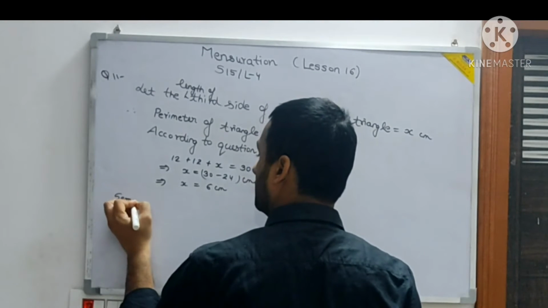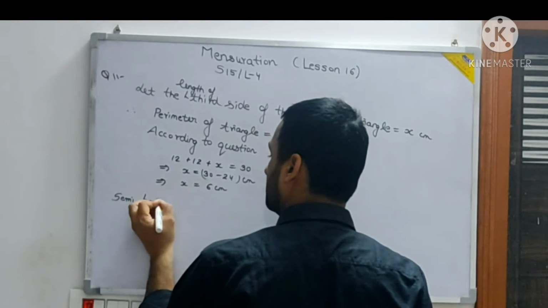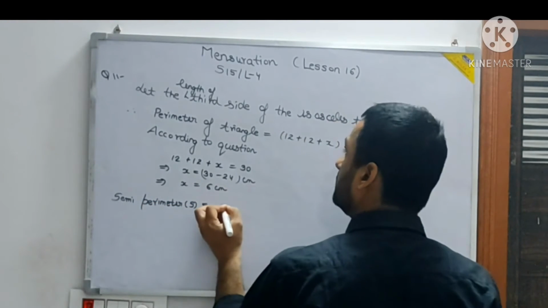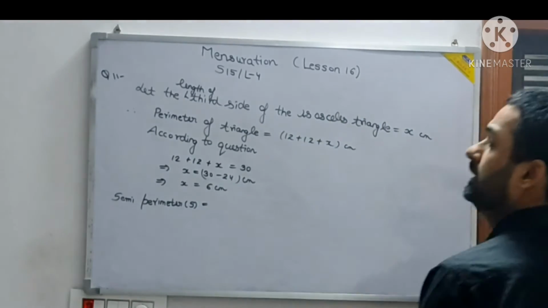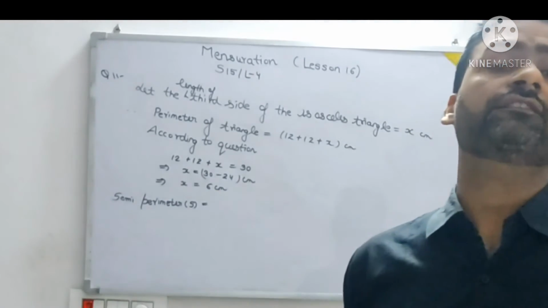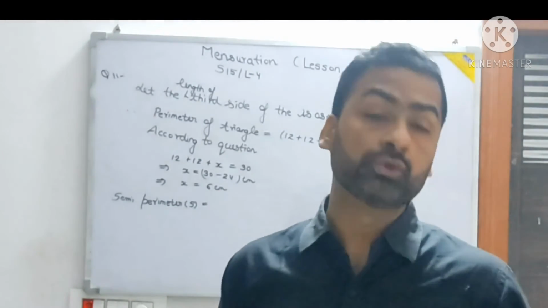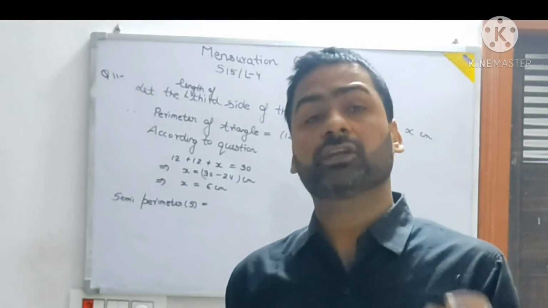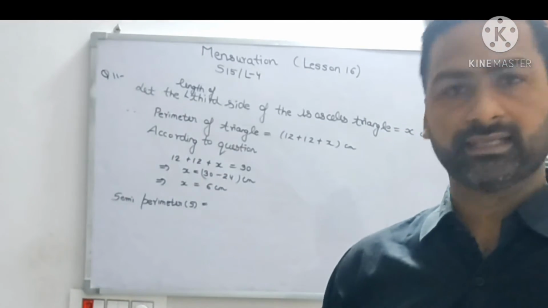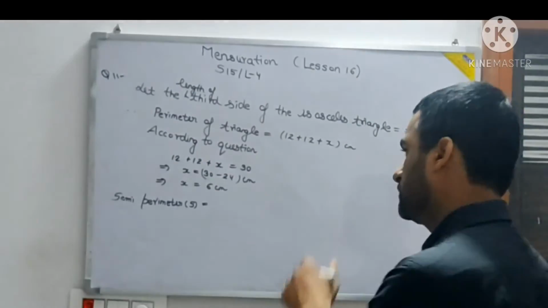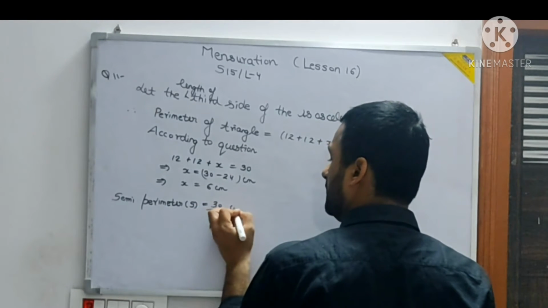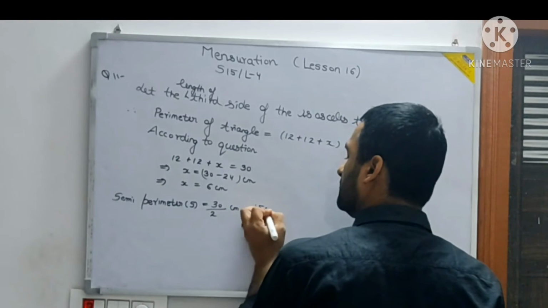So semi-perimeter, you mentioned S is equal to what? Some of you will say that for semi-perimeter we don't require 6. Yes, I agree. But for using Heron's formula, or even the reduced direct formula, you also need to know each side. Two sides are equal, one is A and the other is B. So you need to remember that. That's why semi-perimeter is 30 by 2 centimeter, which is equal to 15 centimeter.